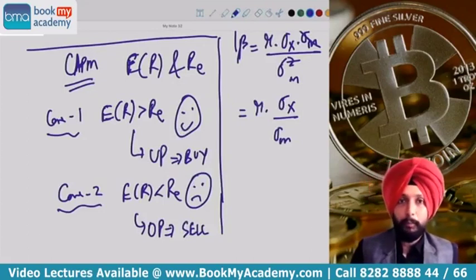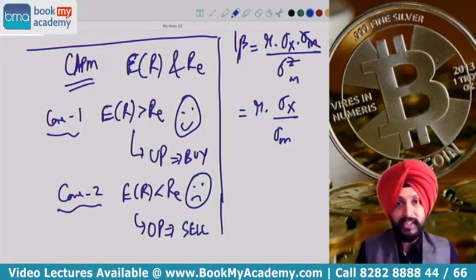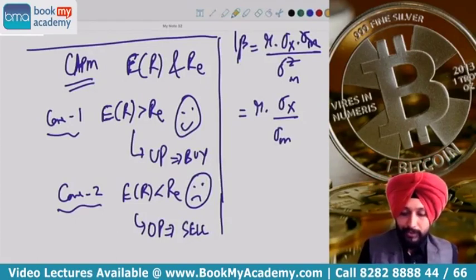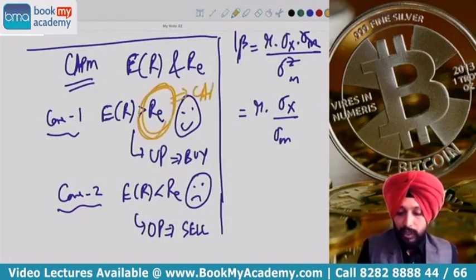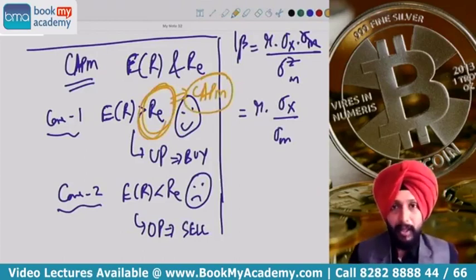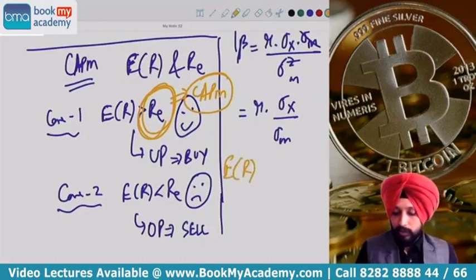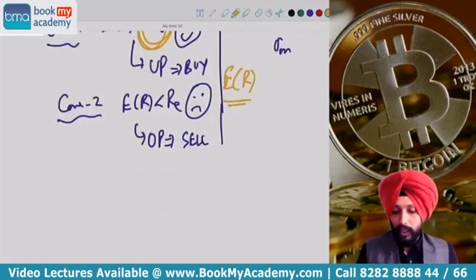Now in this, one very important thing you need to remember is RE will always be calculated as per CAPM. RE is always calculated as per CAPM, whereas ER, that is expected return, will either be given to you or you need to calculate it.